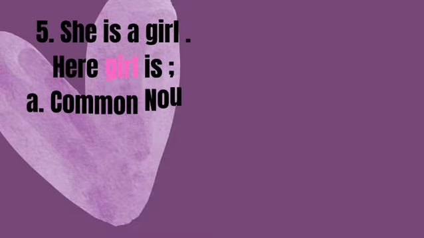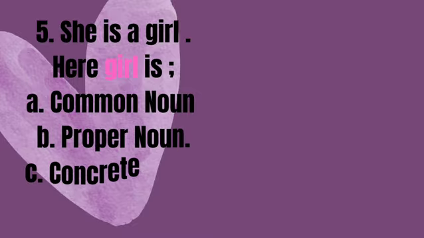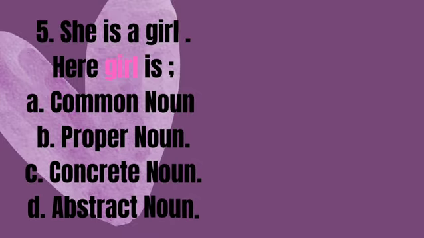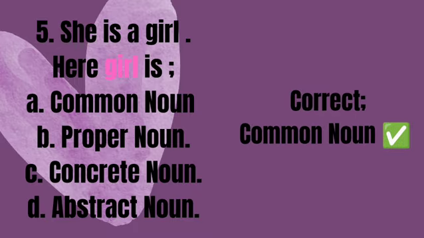Next is: she is a girl. Here girl is: Option A, common noun. Option B, proper noun. Option C, concrete noun. Option D, abstract noun. Correct is option A, common noun.